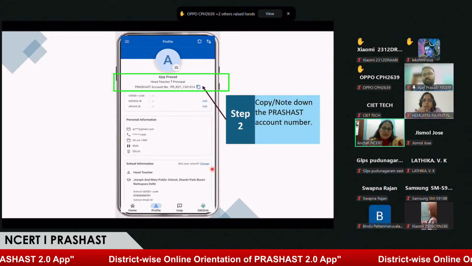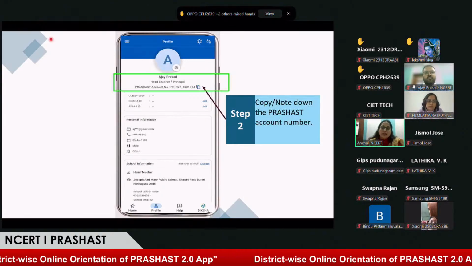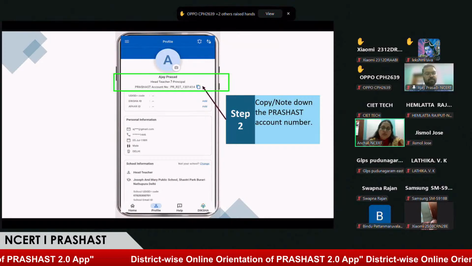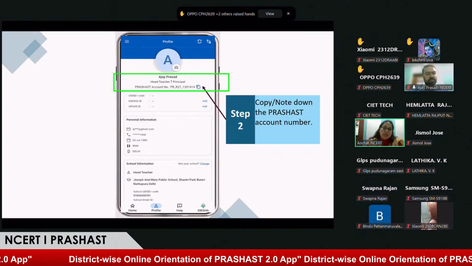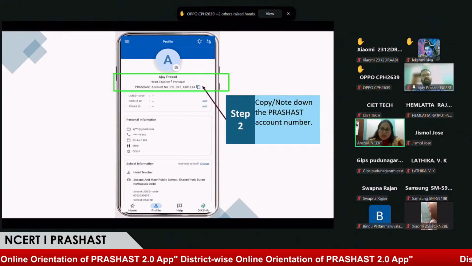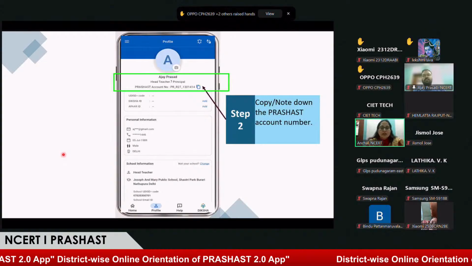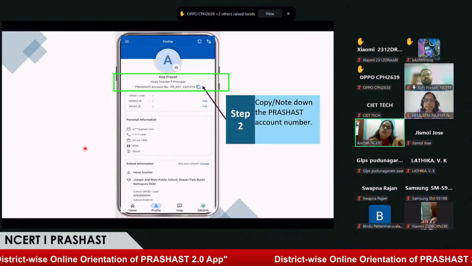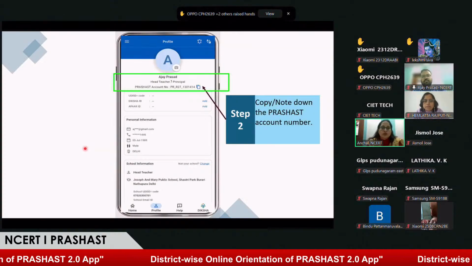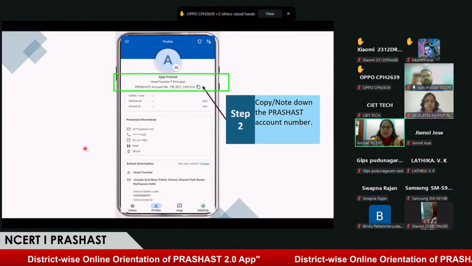Ma'am, I think Ajay sir wants to say that there is a headmaster in your school, and now you want to become a headmaster. When you request to become a headmaster, this request is sent to the existing headmaster. If he or she accepts your request, you become the headmaster. And if they don't accept your request and you find it pending for a long time, then you can reach out to our help desk and write us an email, and we will try to resolve this issue. Just wait for 1 or 2 days, then we will try to resolve it if you write to us.